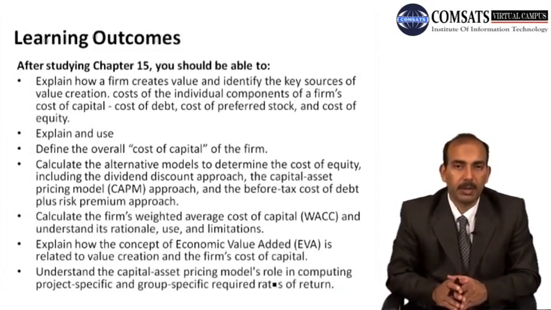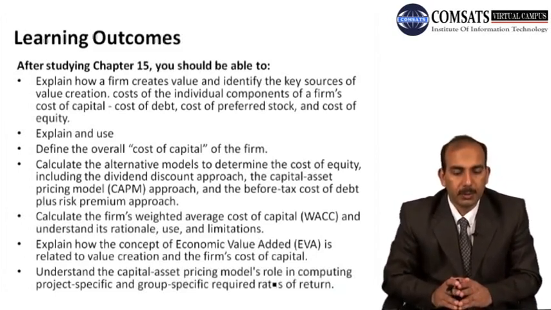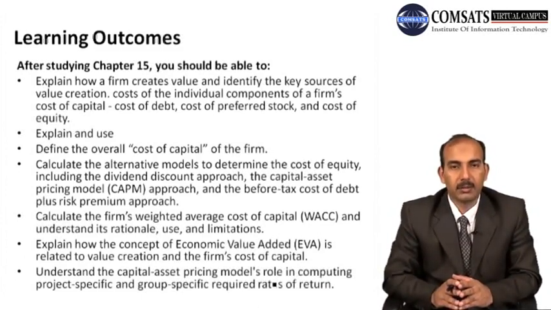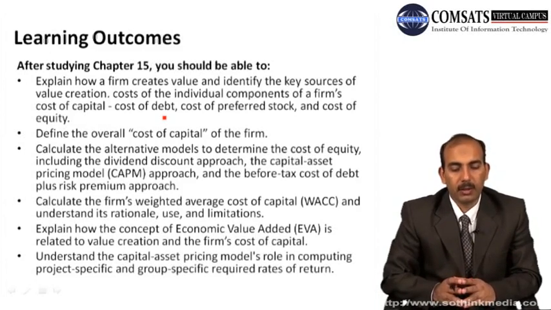After studying chapter 15, you will be able to explain how a firm creates value and identify the key sources of value creation, cost of the individual components of a firm's cost of capital, that is cost of debt, cost of preferred stock, and cost of equity, and then you will be able to define the overall cost of capital of the firm.